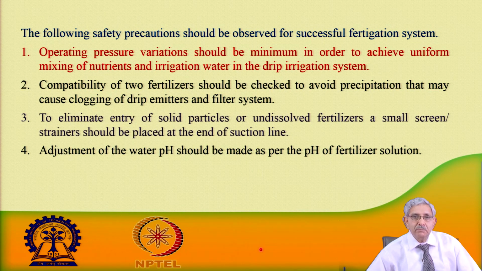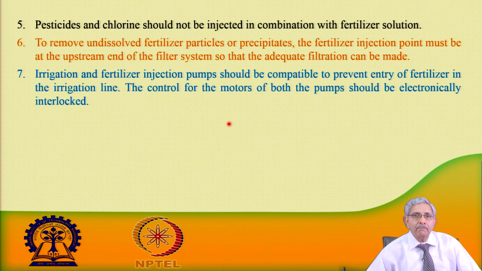Now, adjustment of the water pH should be made from time to time. This should be checked frequently. This is always needed, particularly when we are talking about a hydroponic system. In a hydroponic system, when adjusting the chemical dose, we need to know what the pH of the solution is. At that time the fertigation unit is a very important unit that should be used.